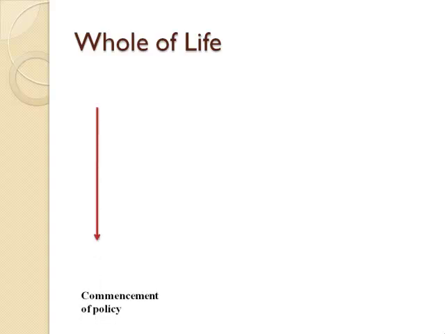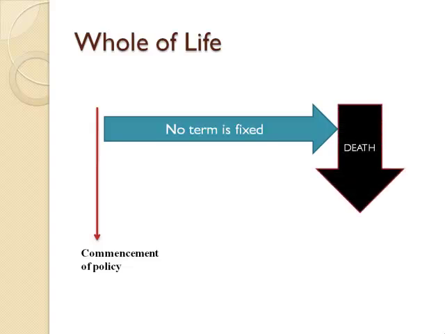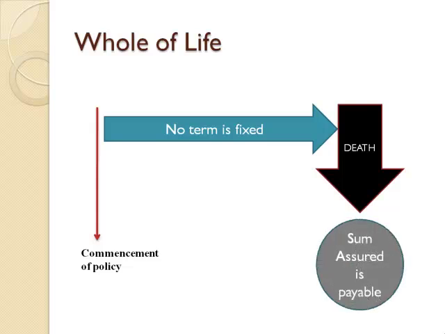Consider a policy having a commencement date, and in this case, the term will not be fixed. Why? Because this policy will pay out the sum assured only upon death, whenever this occurs. So there is no fixed term, there is no amount of years which are stipulated, and the sum assured becomes payable only upon death of the life assured.